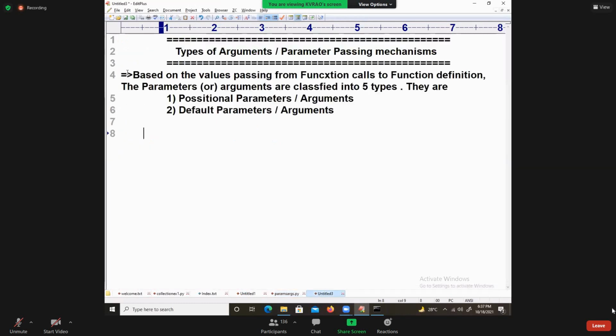I am saying that based on the values passing from function call to function definition, the parameters or arguments are classified into 5 types. Number one is called positional parameters or arguments. Second one is called default parameters. Are you able to follow? Try to follow me. I don't want your knowledge actually; you try to follow what I'm writing.